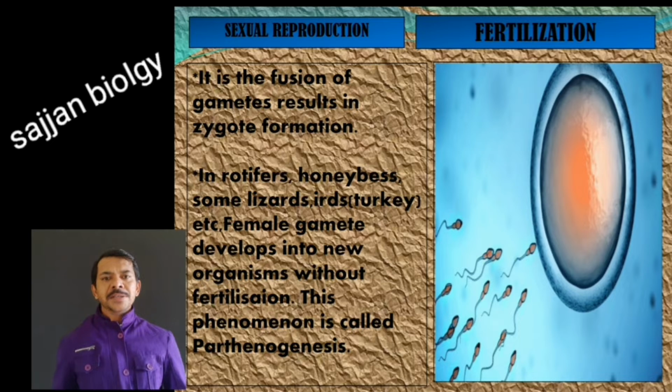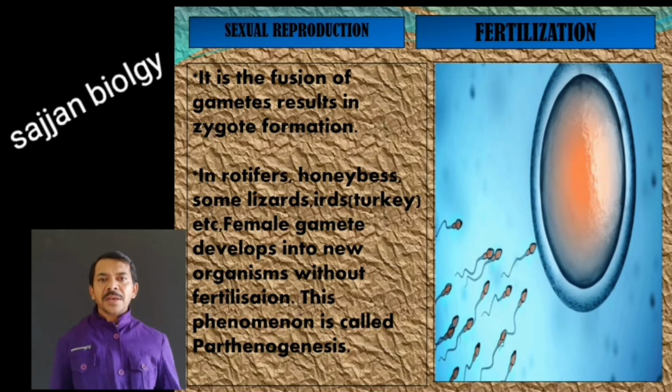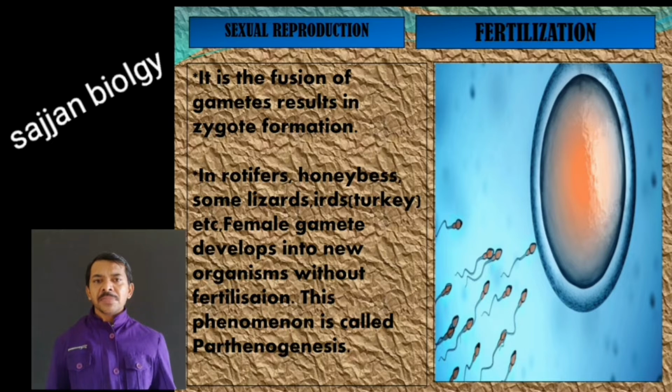In some organisms like rotifers, honeybees, some lizards and turkey birds, these organisms exhibit the phenomenon of parthenogenesis. Then what does parthenogenesis mean? In these organisms the female gamete undergoes development without fertilization to form a new organism, and this phenomenon is called parthenogenesis.